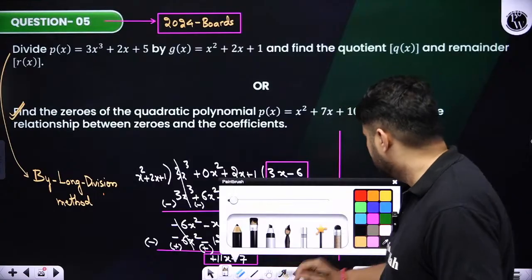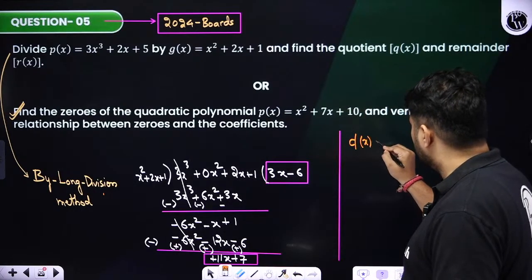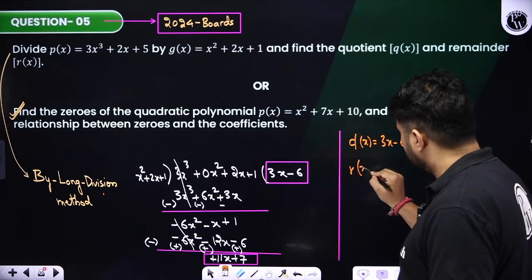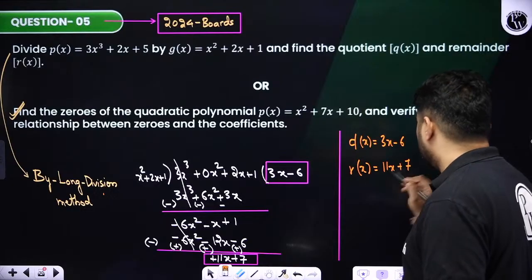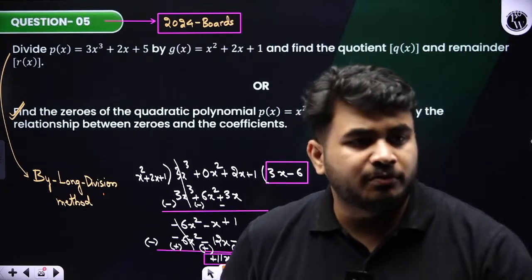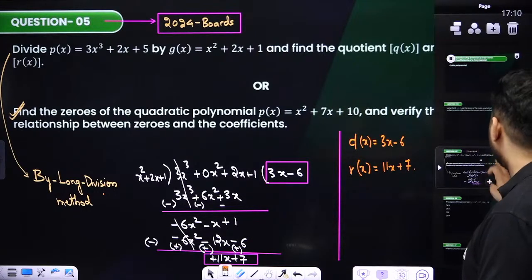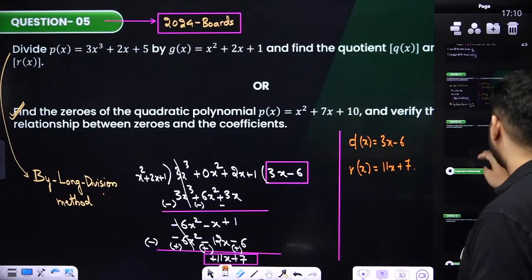Concept clear? So they are telling us to write down the q of x. Q of x is equals to 3x minus 6, and when we write down r of x, it is equals to what? 11x plus 7. Done? Clear? Is there any confusion now? Fine. Okay, this is only what we have.